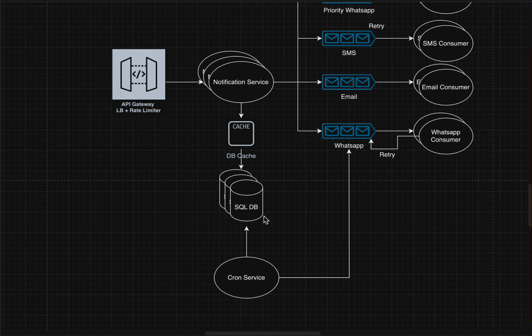First of all, we'll save the data in the DB, then we'll send these messages in different types of queues. These will be consumed by respective consumers, which can also be independently scaled based upon their requirement. Also, this will allow us to do some kind of retries. Like if there is some failure while sending that notification, we can do some retries. So this will be very helpful for our system.